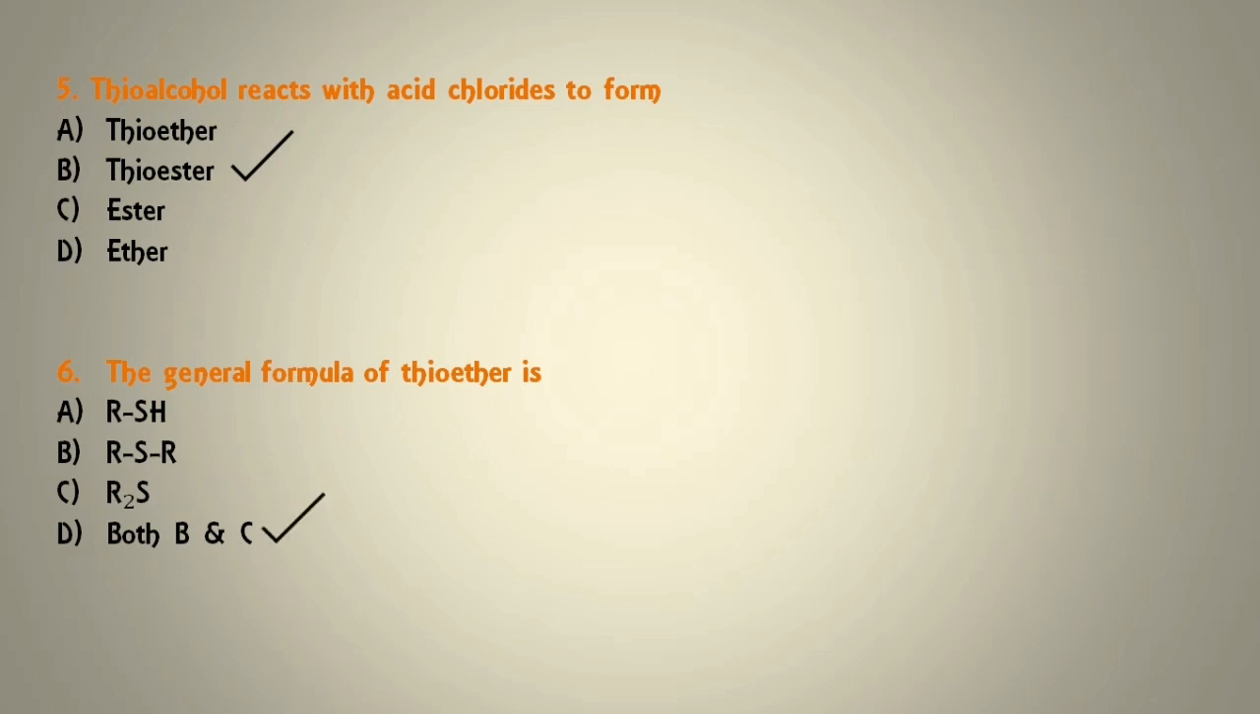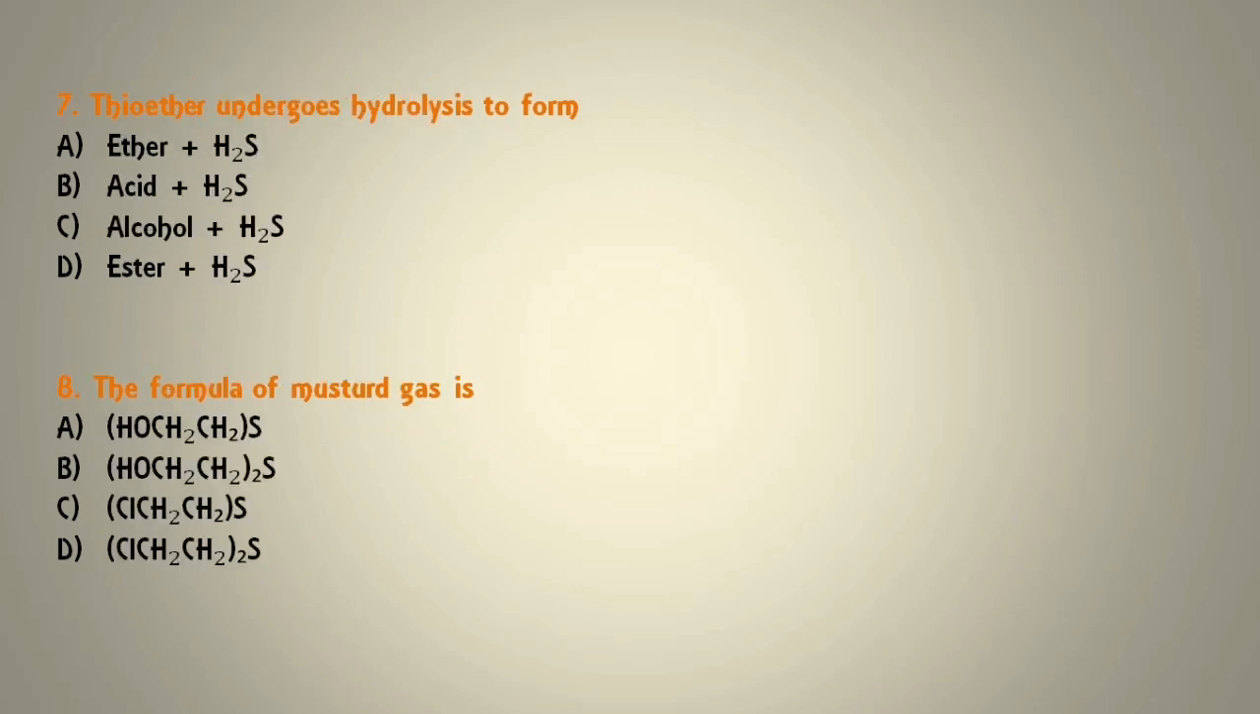Next question. The general formula of thioether is RSH, RSR, R2S or both B and C. So both B and C are correct because both are same thing. So the correct option will be option number D, both B and C. Next question. Thioether undergoes hydrolysis to form ether plus H2S, acid plus H2S, alcohol plus H2S or ester plus H2S. So the correct answer of this question is option number C, which is alcohol plus H2S.